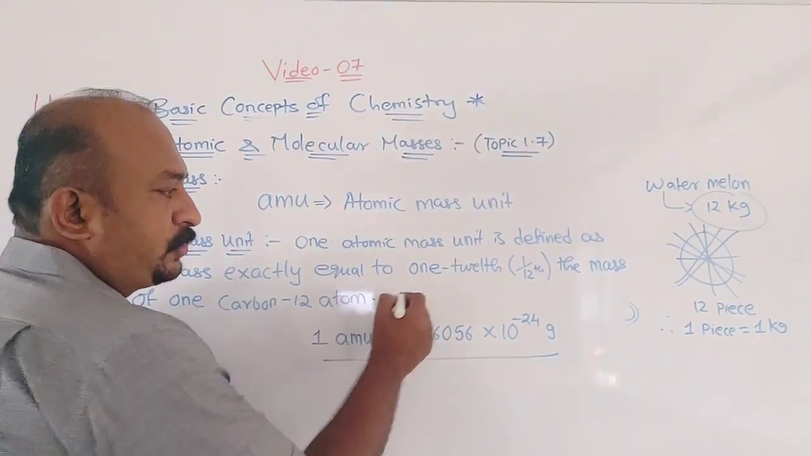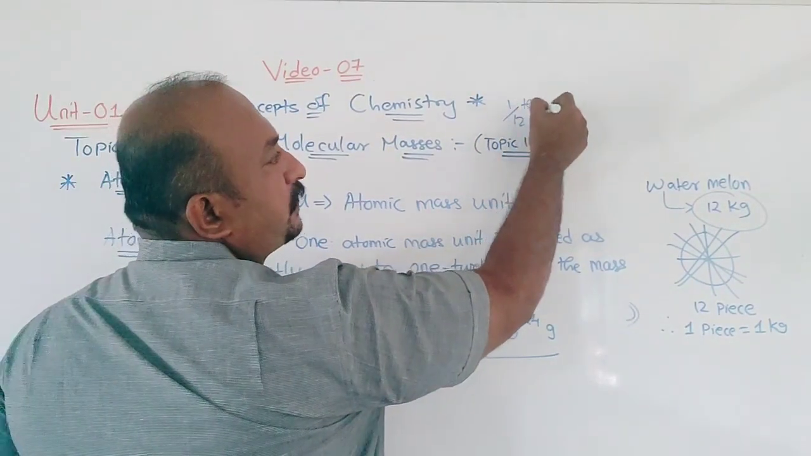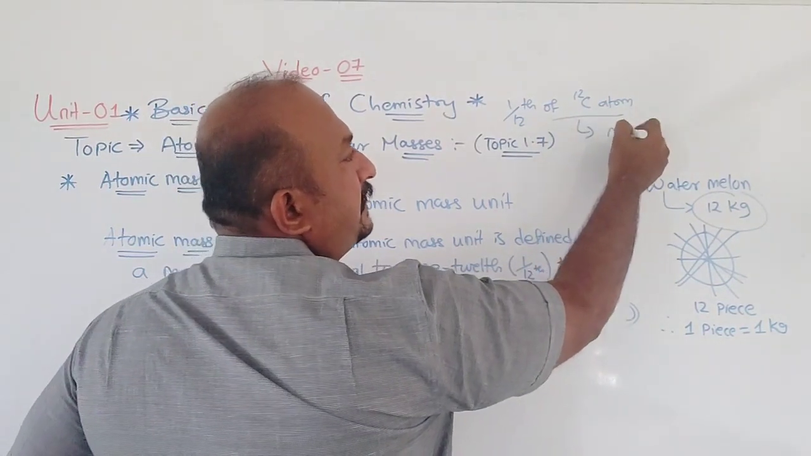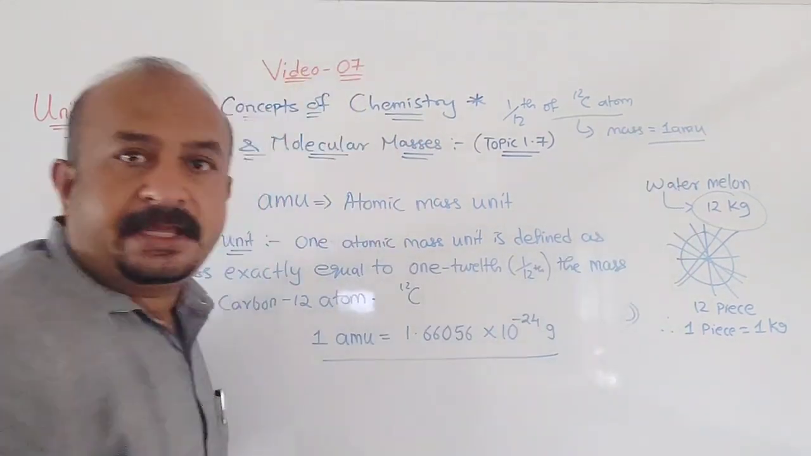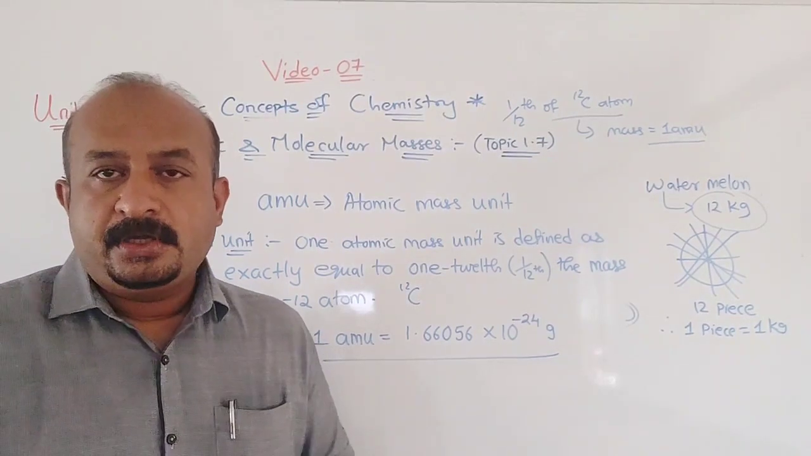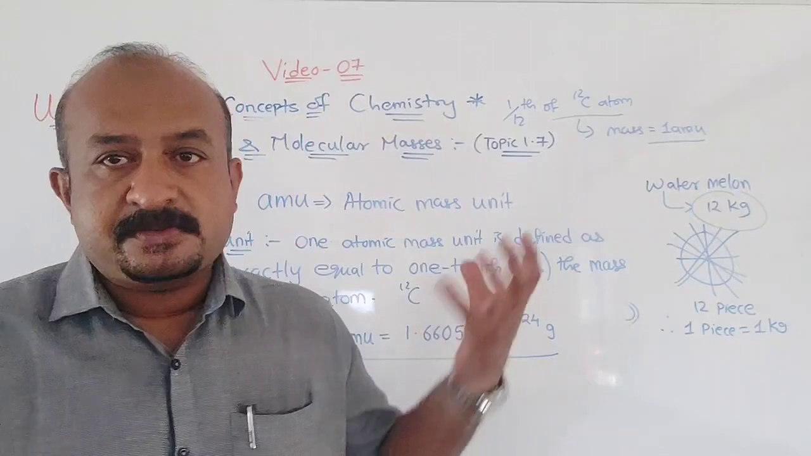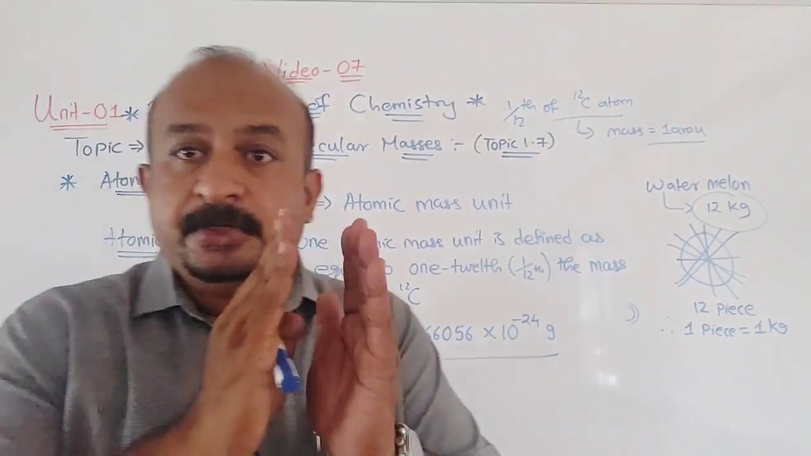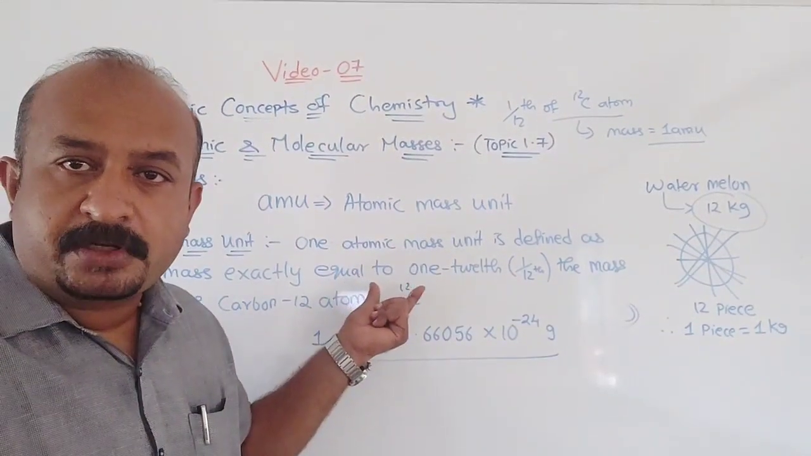Carbon 12 atom means the isotope that is given, right? It means 1/12 part of the C12 atom. That mass is equal to 1 AMU. Now you can see how this was found out by spectroscopic technique. Understood? And X-ray diffraction techniques are there, through which the mass of the 1/12 part was found out. 1/12 means C12 divided into 12 parts, and one part's weight is equal to 1 AMU.